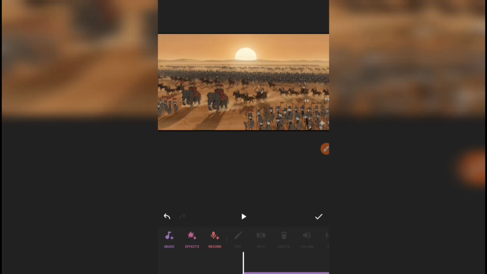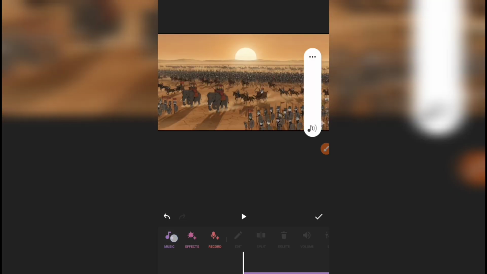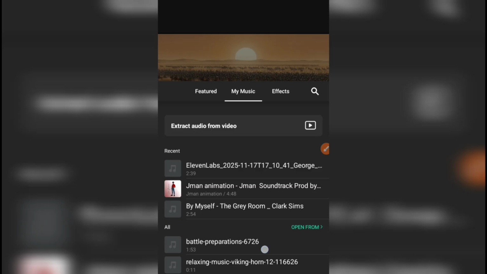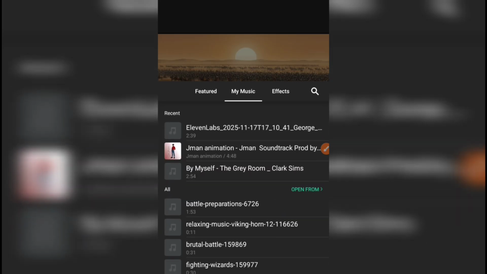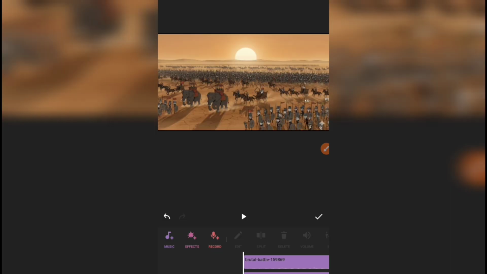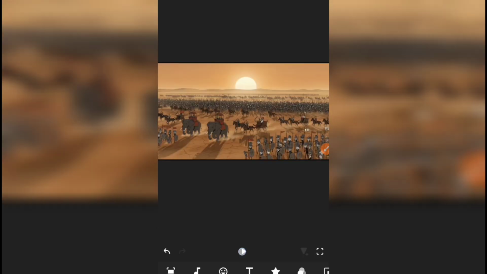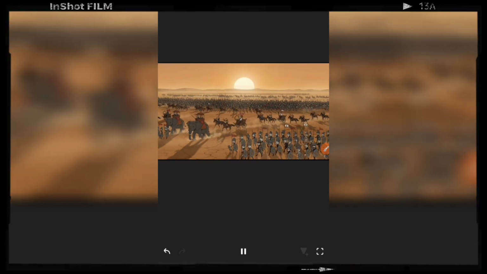Then the next thing we have to do is to add background effects. So I'll still click on music, and then I select some background effects which I've downloaded to my phone. So let us start editing our video. We need to adjust the video to synchronize with the voice. So I have to play this to know the part where I'll cut out from the video.